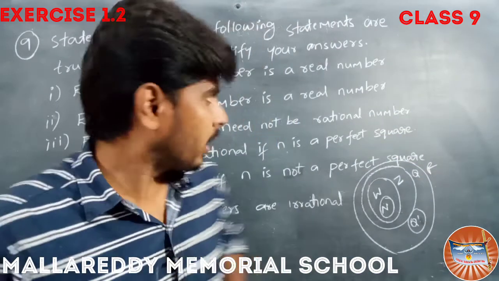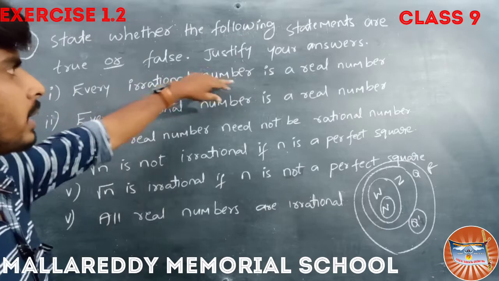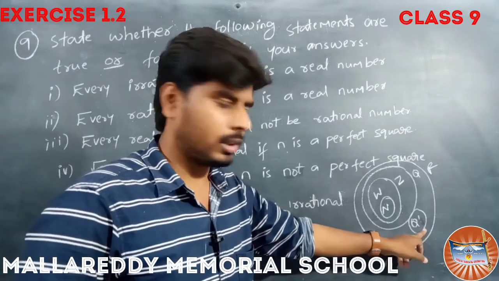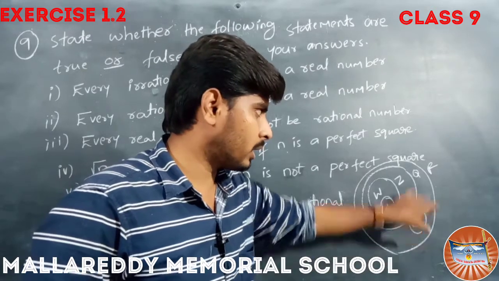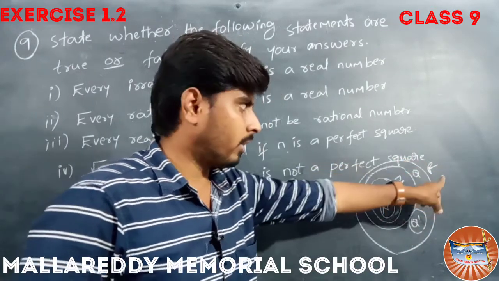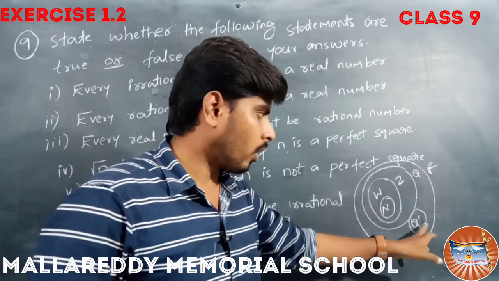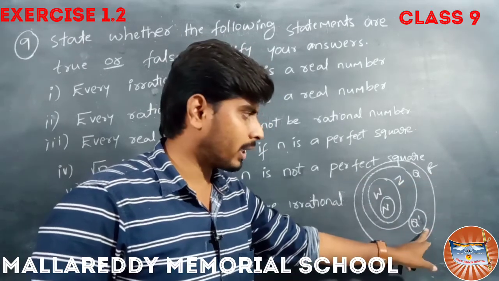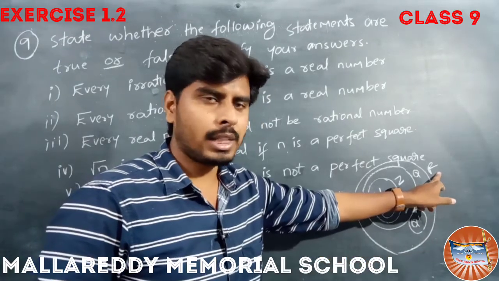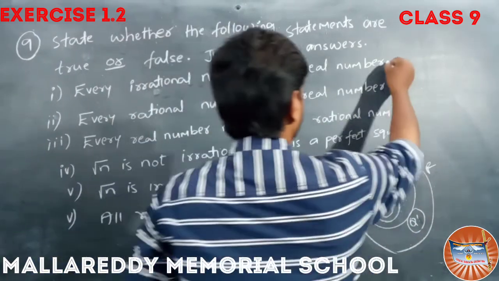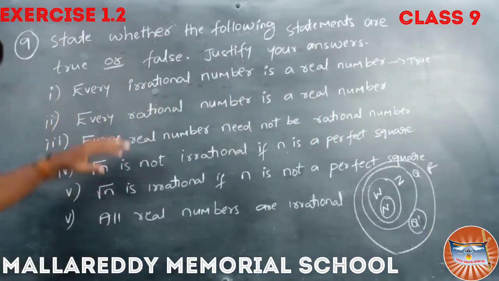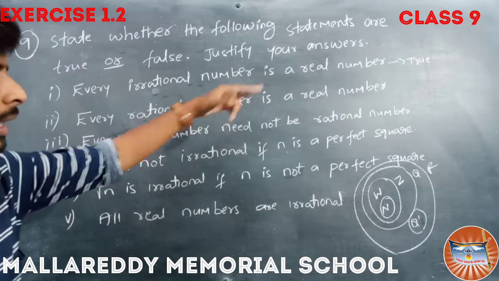So every irrational number is a real number. Look here, these are the irrational numbers. All these irrational numbers are part of the real numbers. It means all these numbers are called real numbers, so all the irrational numbers are real numbers. Yes, that is why it is true.